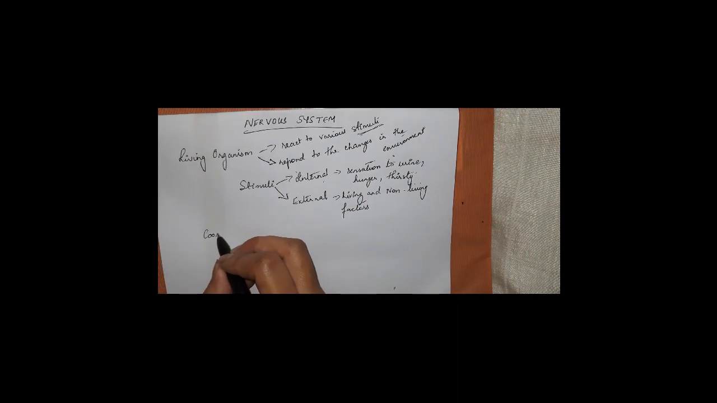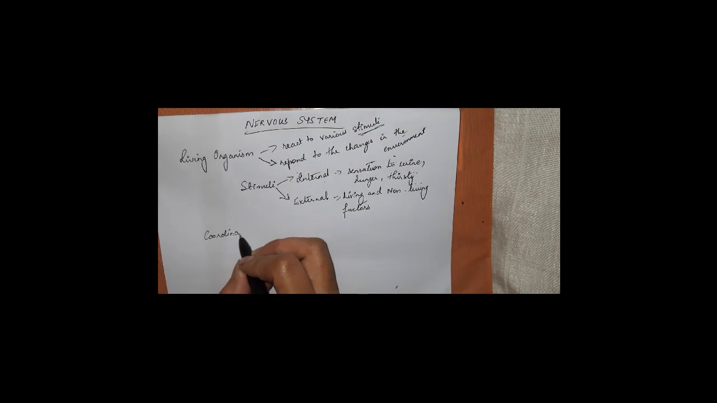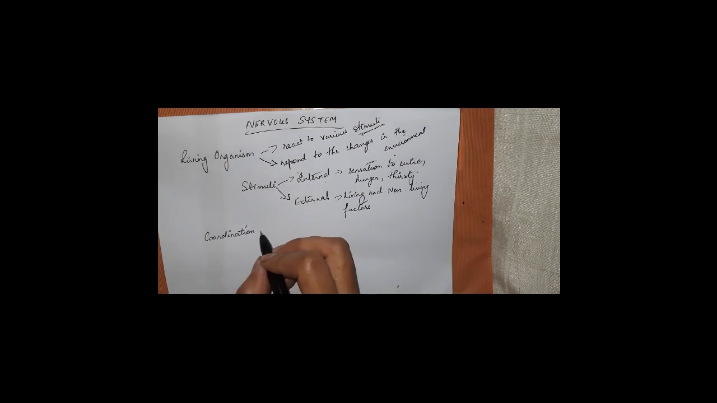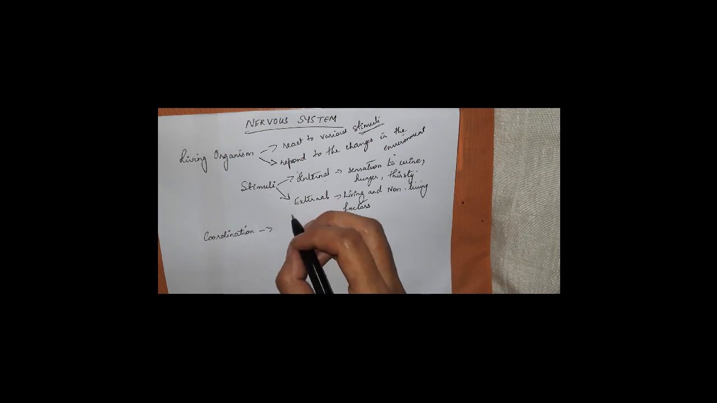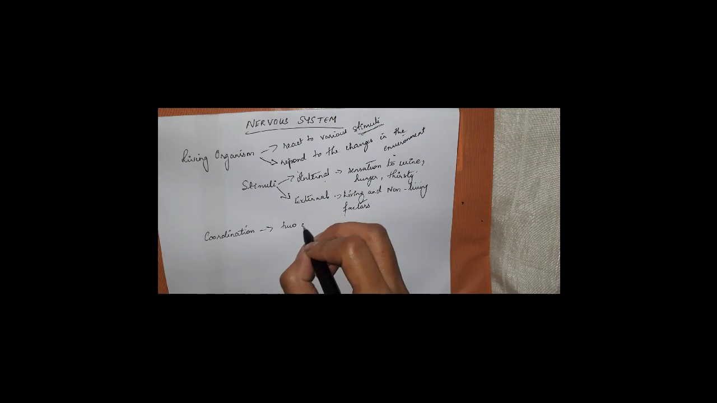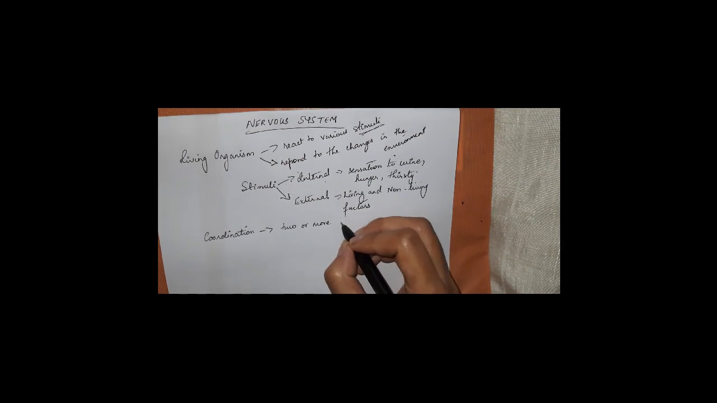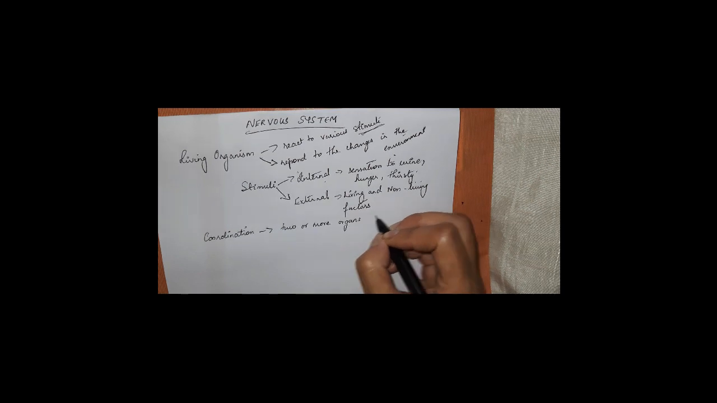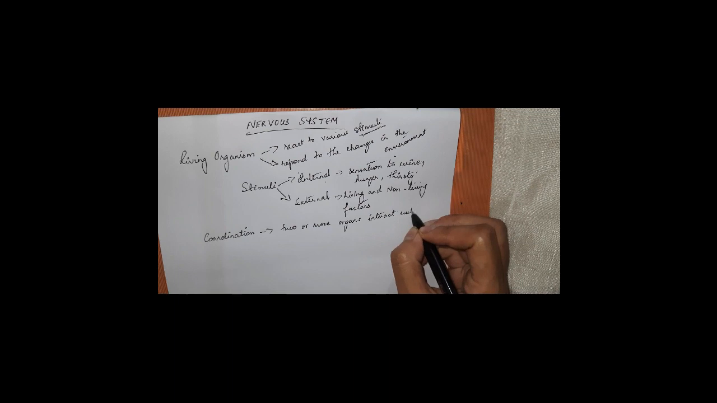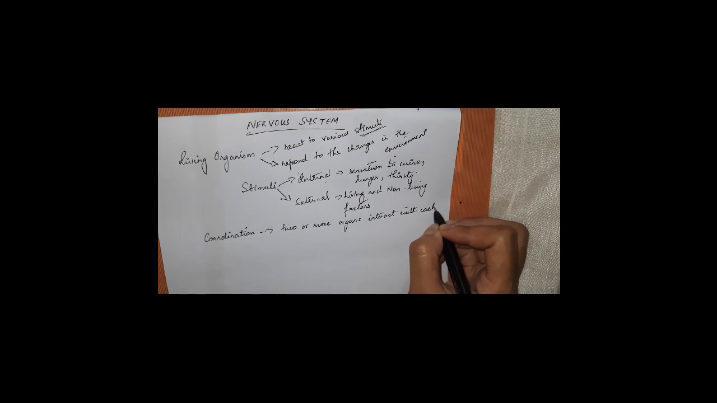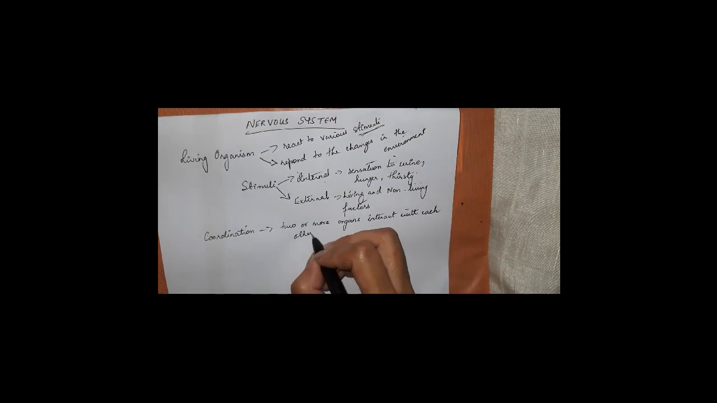So you know that your body systems have to work in a coordinated manner. So what is coordination? It is where two or more organs interact with each other. This is known as coordination.